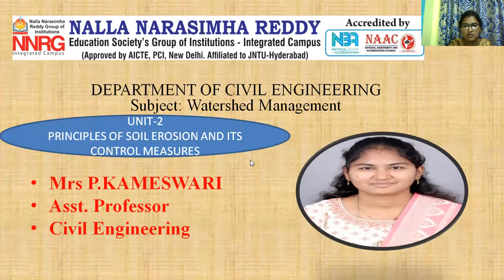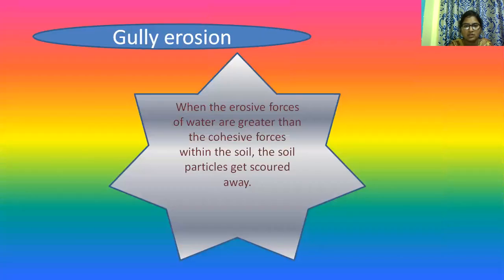We are going to discuss Unit 2, Soil Erosion and its control measures. In that, we are going to discuss gully erosion. When the erosive forces of water are greater than the cohesive forces within the soil, the particles get scoured away.